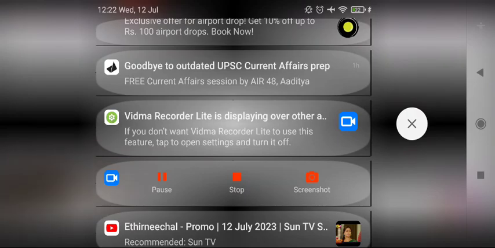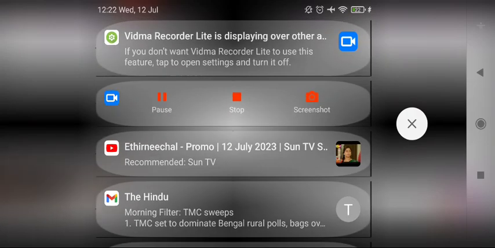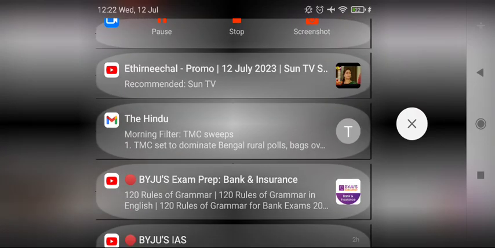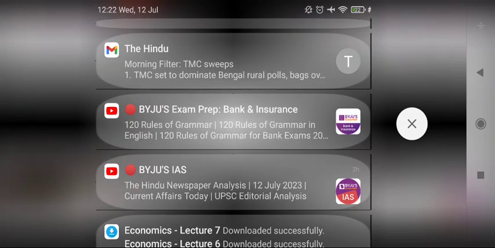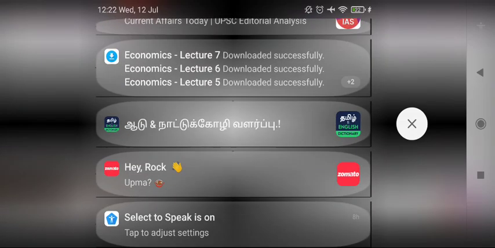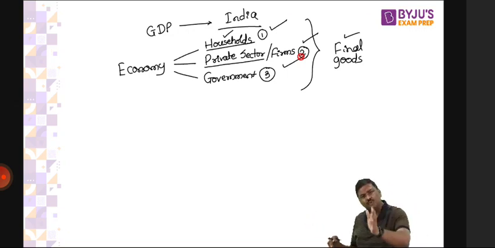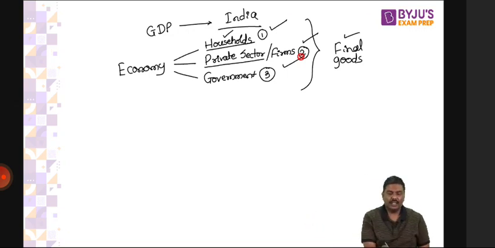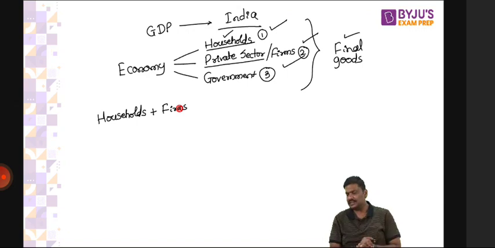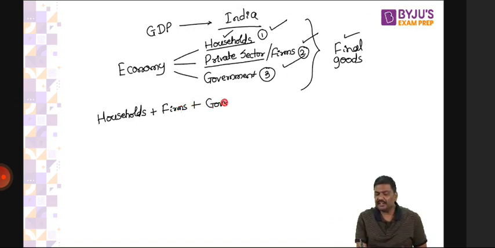So what we are doing is, we are dividing the whole economy into 3 parts. And whatever final goods are there in India will be consumed either by 1 or 2 or 3, or it will be 1 plus 2 plus 3 in fact. Now let me write it. Here is a household. They have spent money and consumed final goods and services. Here is a firm. All the firms which have consumed final goods and services. Third one is the government, which has spent and consumed all the goods and services. Now let me write numbers also so that you find it easier.